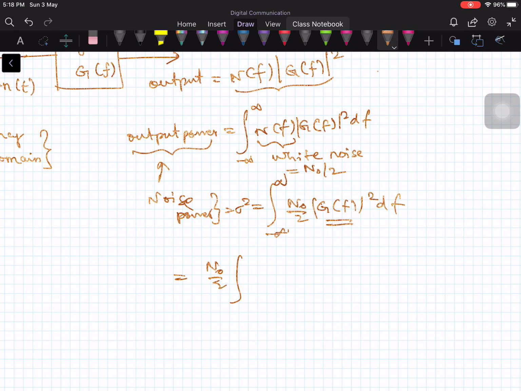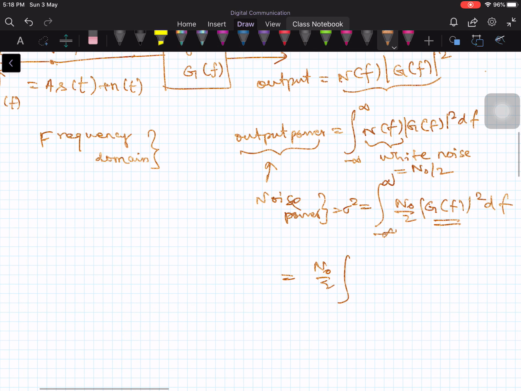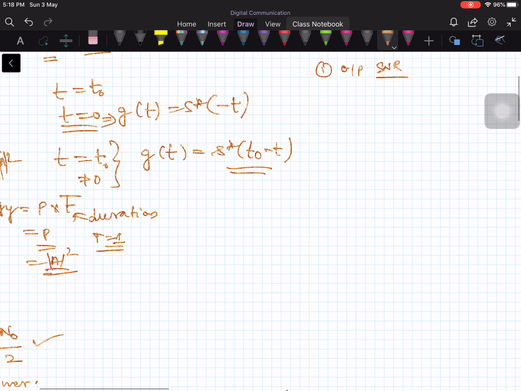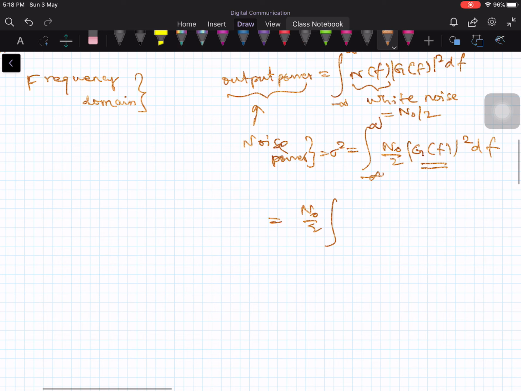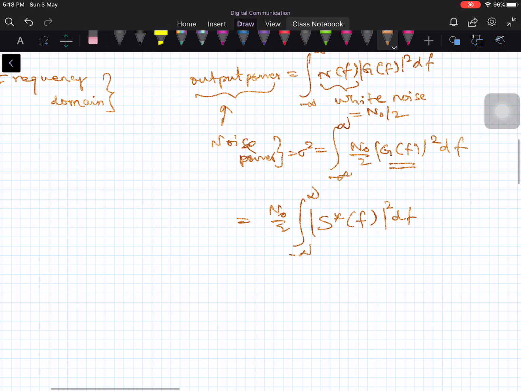And from the matched filter, what is your G of f? We already have this. This is g of t. If you take the Fourier transform of this, then your G of f is equal to S conjugate of f. So substitute here, this is S conjugate of f, take the mod square and df from minus infinity to plus infinity.